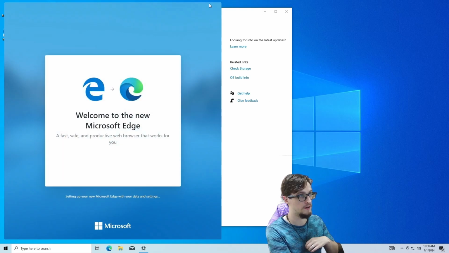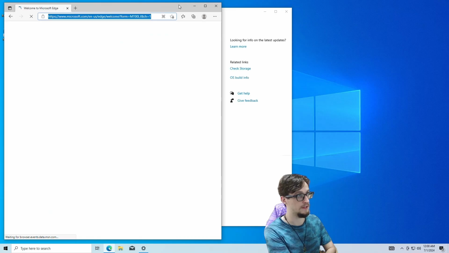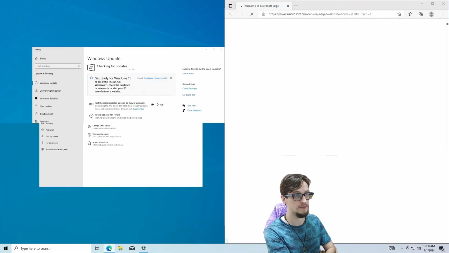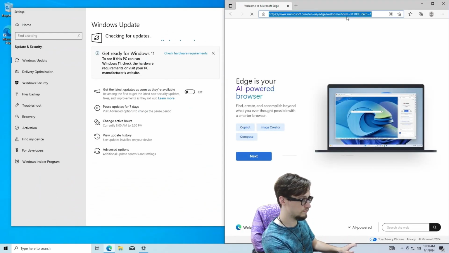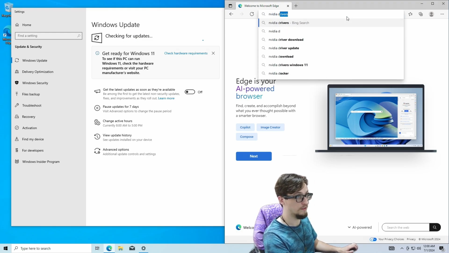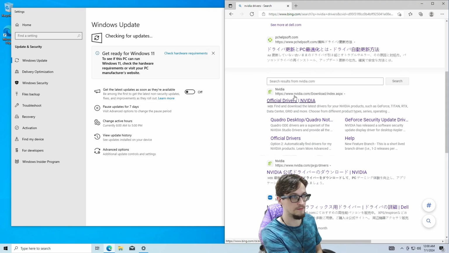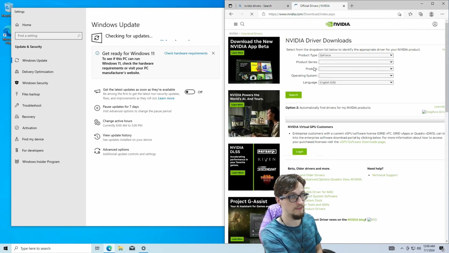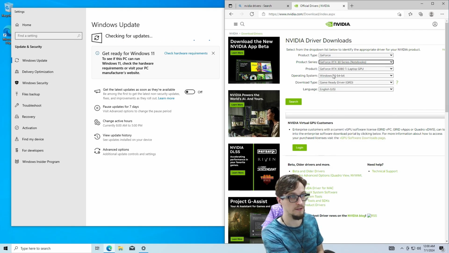While Windows updates are happening, we're going to open up Edge, and we are going to download a couple of things. First, we're going to go get Nvidia drivers. Scroll down past the first link, the ad. I'm going to go to official drivers. I'm running a 3090 Ti, so there we go.